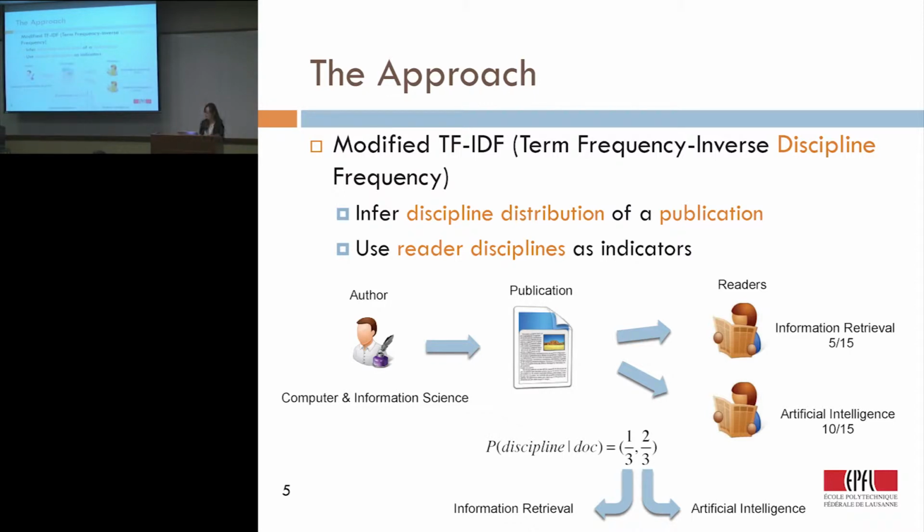So for instance, as we can see here, there's an author who has a publication, and this publication has 5 readers from the information retrieval discipline and 10 from artificial intelligence. So what you get is that this publication could be talking about both IR and AI with a certain probability.